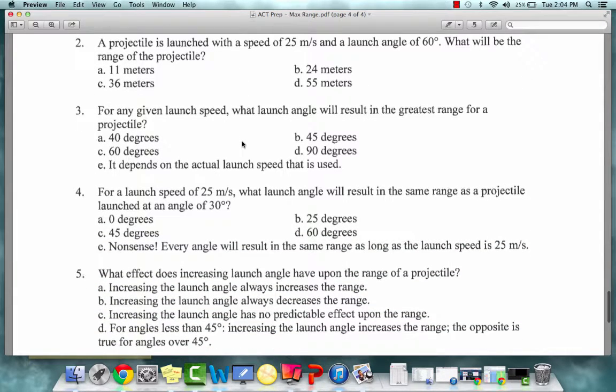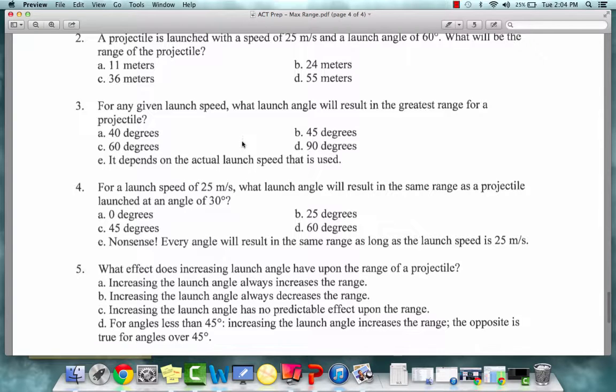Number 3. For any given launch speed, what launch angle will result in the greatest range for a projectile? A. 40 degrees, B. 45 degrees, C. 60 degrees, D. 90 degrees, or E. It depends on the actual launch speed that is used.